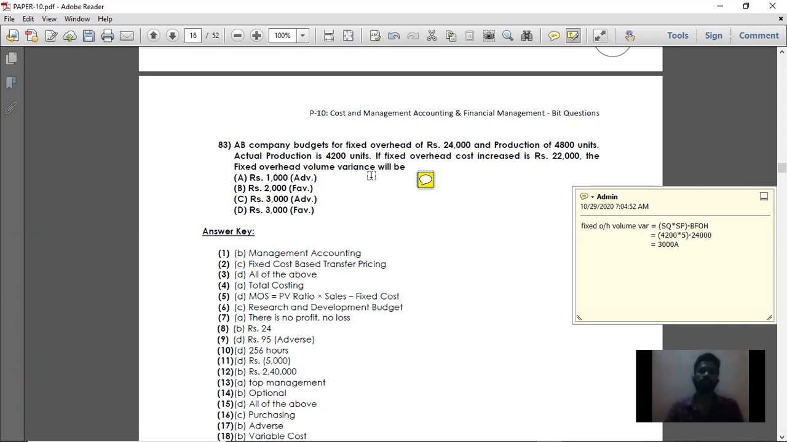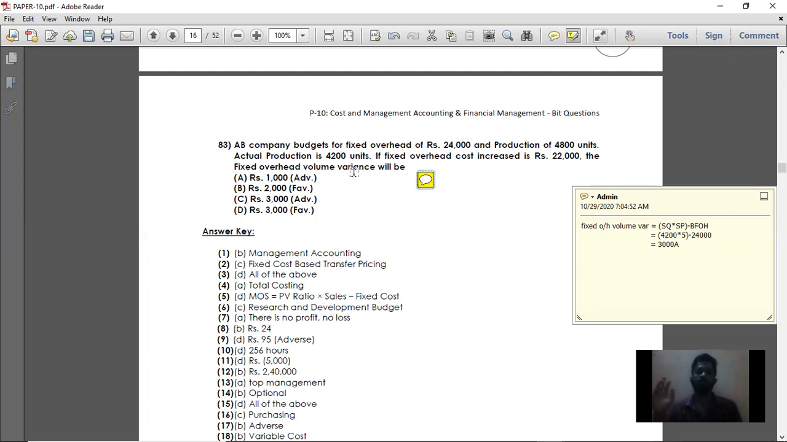What is meant by fixed overhead volume variance? Because of a change in volume, that is a change in the production quantity, what is the fixed overhead variance they are asking. Here the budgeted production is 4,800 units, whereas actual production is 4,200 units. So there is a fall in the number of units produced, and ultimately there is a volume variance.